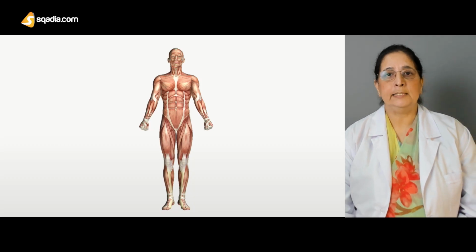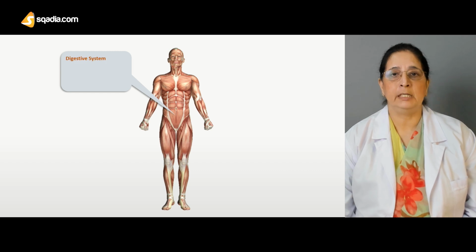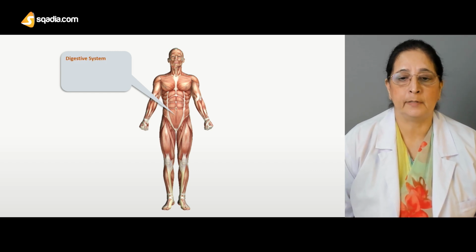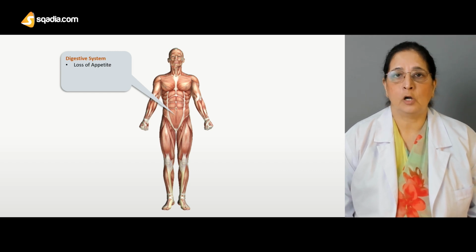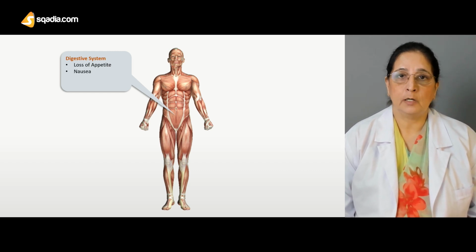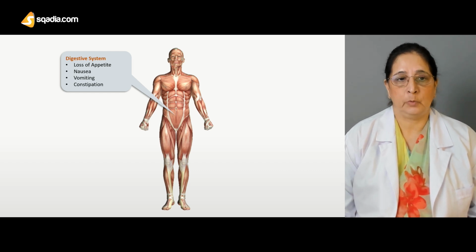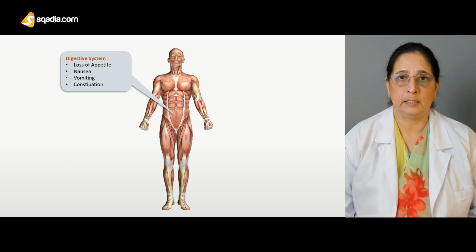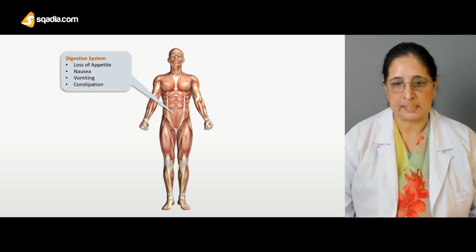What are some signs and symptoms of hyperparathyroidism? First, the effect of hyperparathyroidism on the digestive system. It causes loss of appetite, nausea, vomiting, and constipation. So in the digestive system, it is nausea, vomiting, constipation, and loss of appetite.